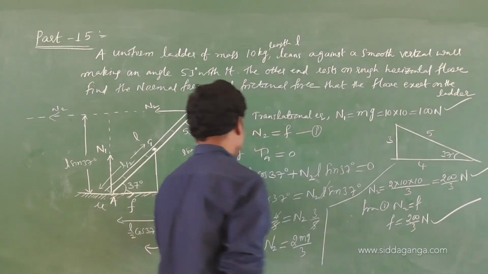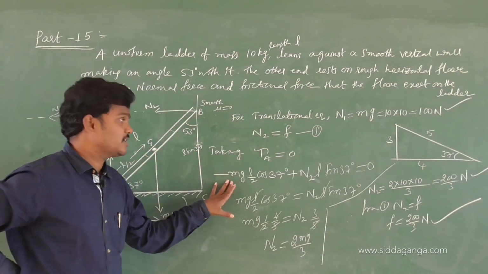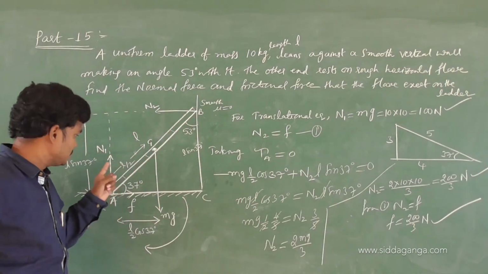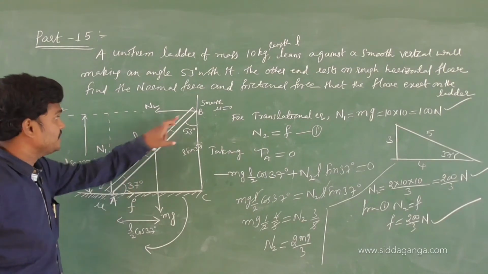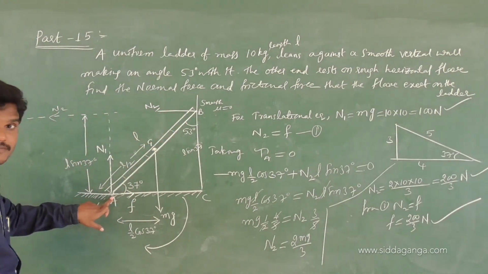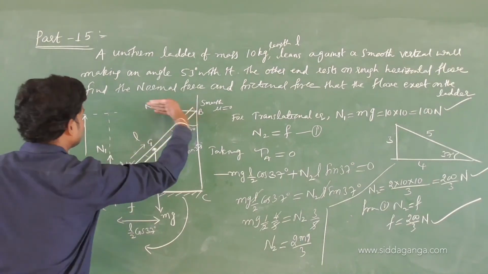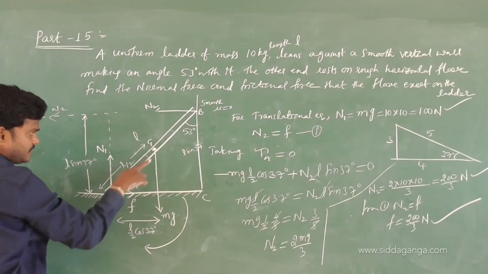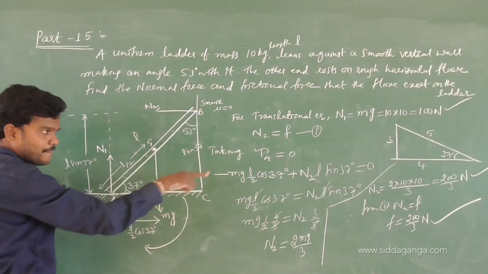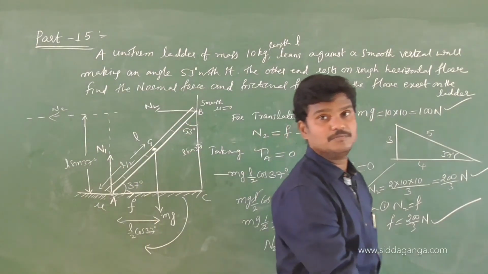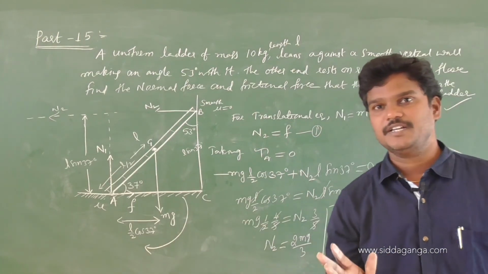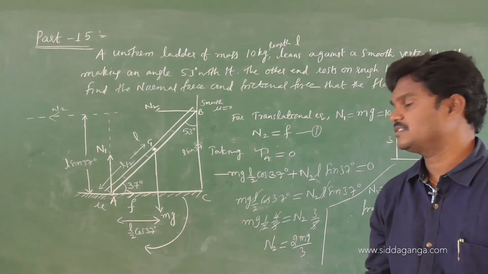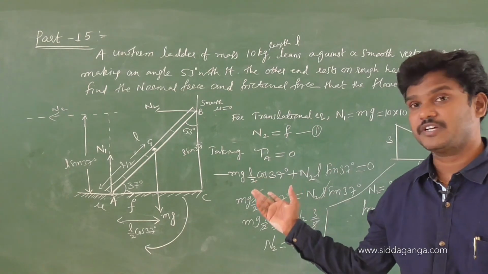So observe carefully here how I am taking torque. I am taking torque about A because here two forces are there. I am taking torque here, and this will create a torque at this point. This force will extend. You extend the direction of the force, and this is R, F outward, and this will create a torque about A. Ladder problems are most important for JEE and other exams. Practice this thing. Anyhow, I am spending huge time. Try to understand.